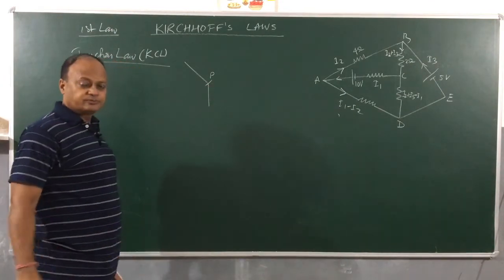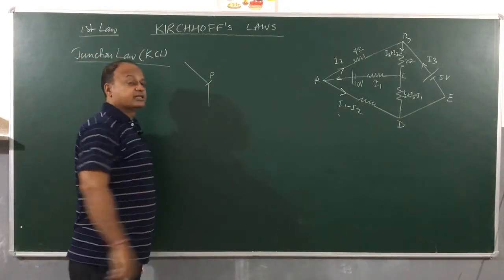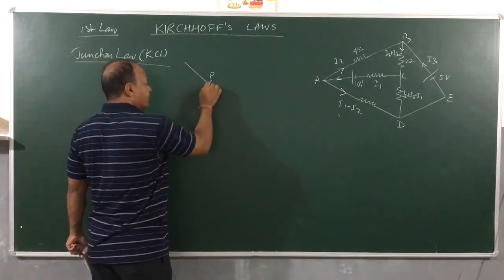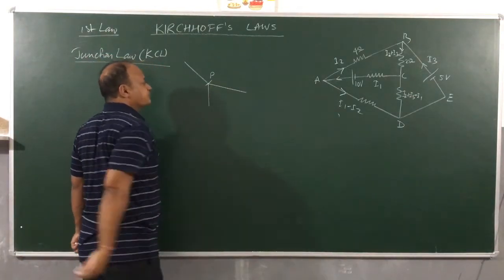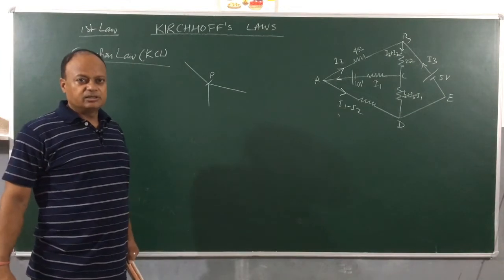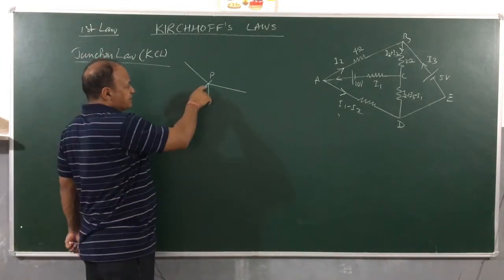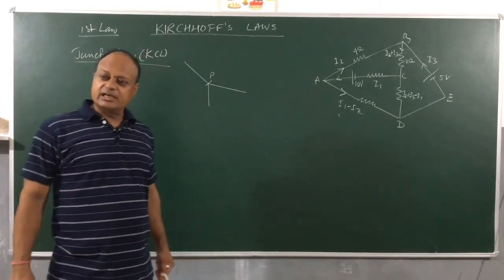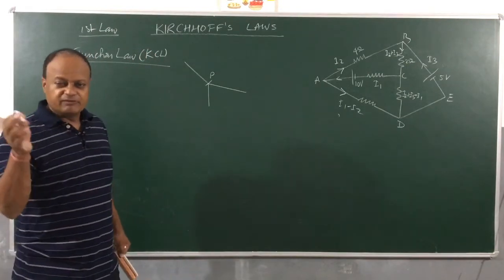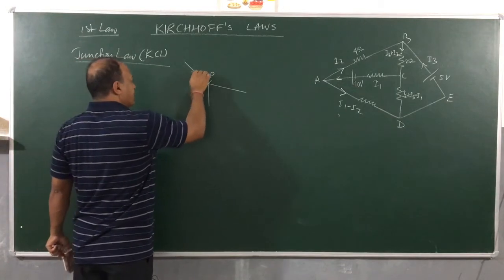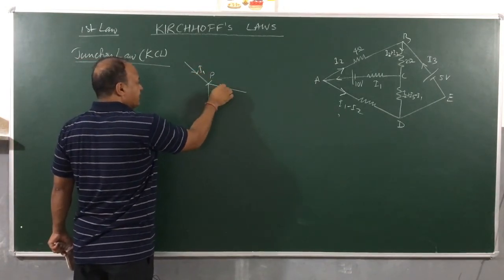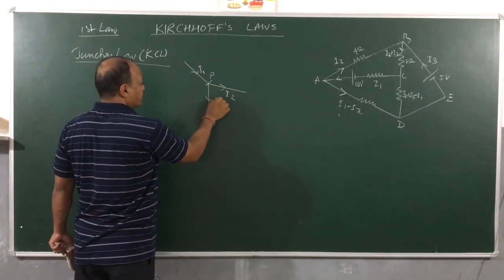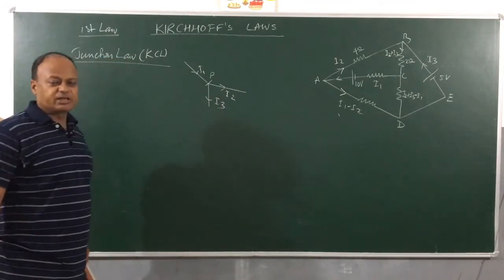This is not exactly considered a junction. We must have one more branch out here. So a junction is a point at which more than two currents will meet. For example, there is a current I1 going towards P and two currents I2 and I3 going away from it. We can have a scenario like this.